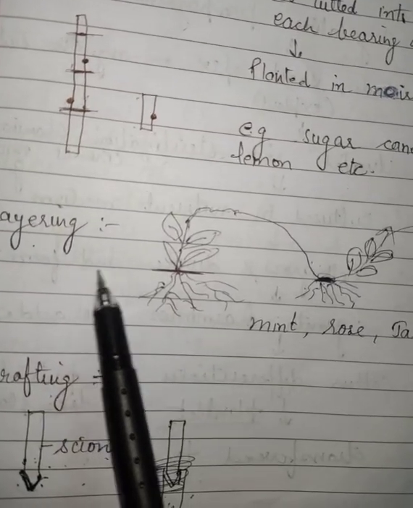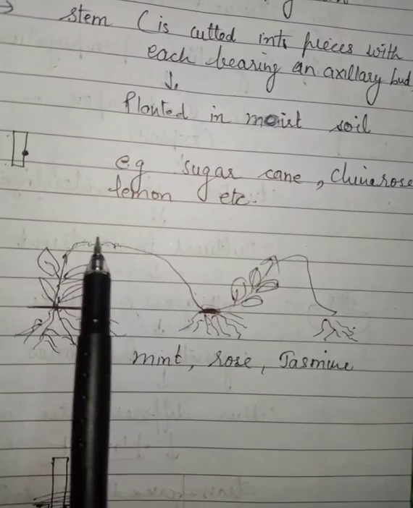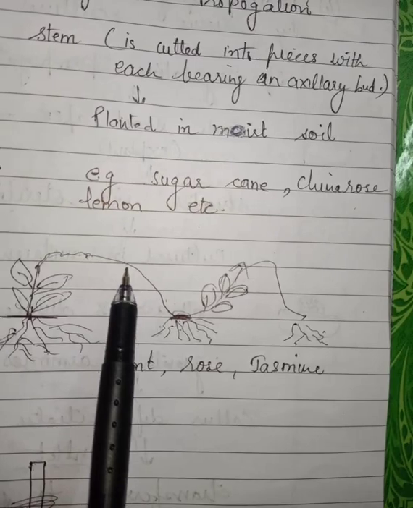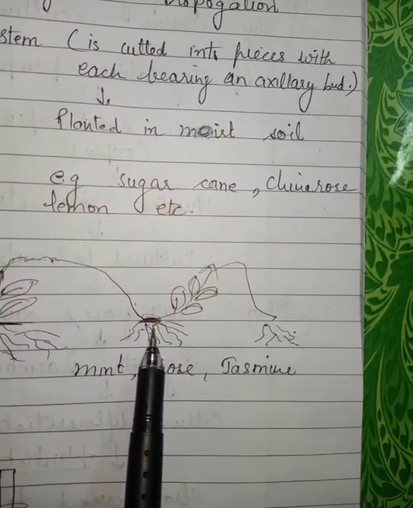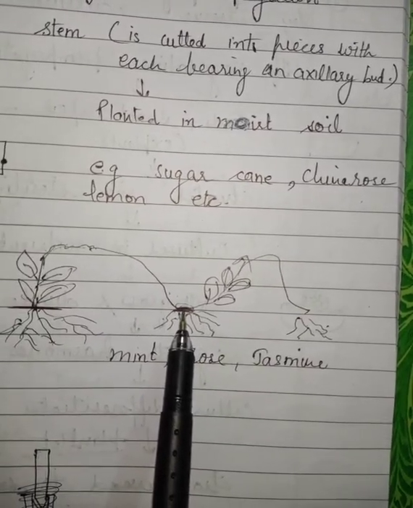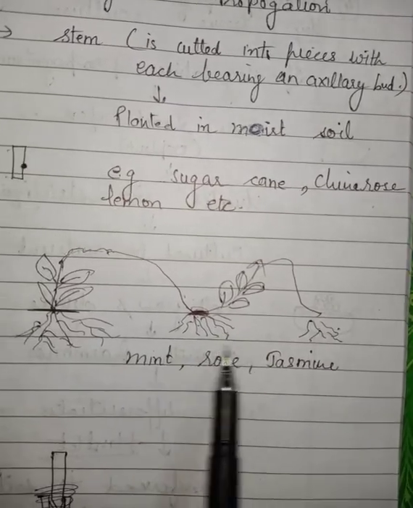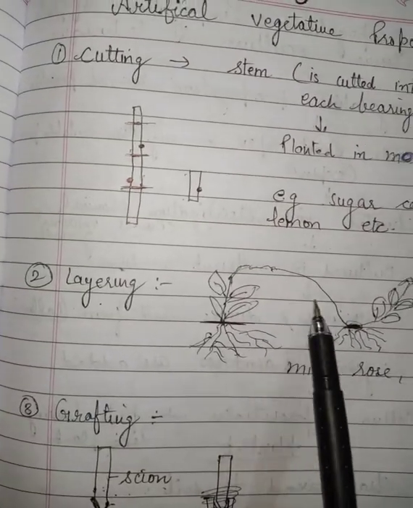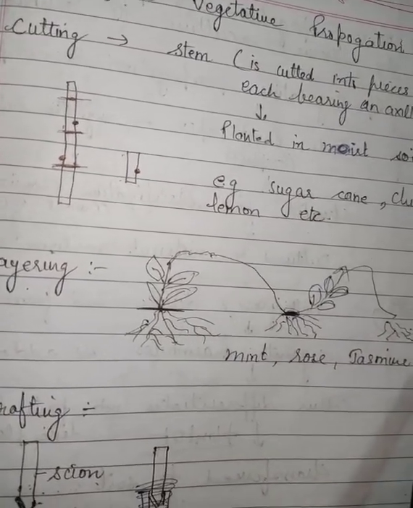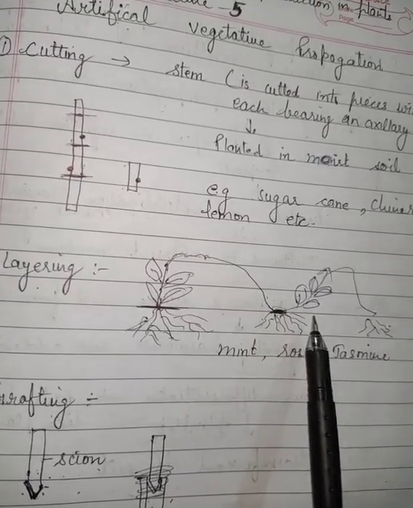So in layering also, it is done in mint, rose, jasmine. What we do, when the plant is growing, we take the upper part of the plant and put that part into the soil. That part is able to develop a new plant. Again it will grow, and again we put that part into the soil. So this is layering. There are layers of the plant. So this type of vegetative propagation is called layering.